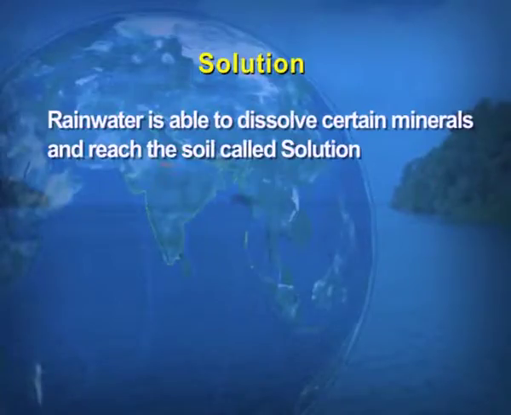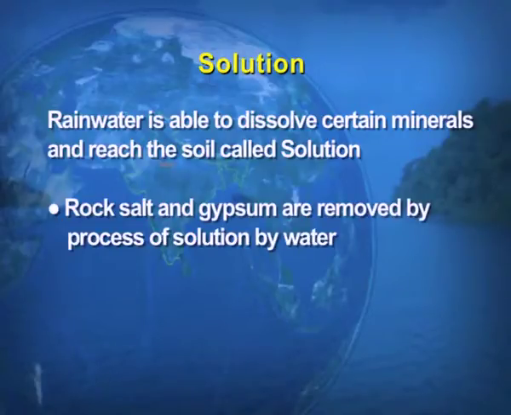And the last is solution. As the name sounds, solution. That means when the soluble minerals get dissolved in the water, that is known as solution. So, the rainwater is able to dissolve certain minerals, and they reach the soil, which is called the solution. For example, rock salt and gypsum are minerals which get easily dissolved in the water.